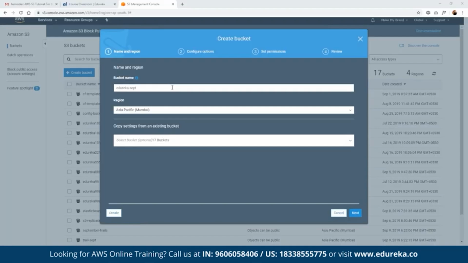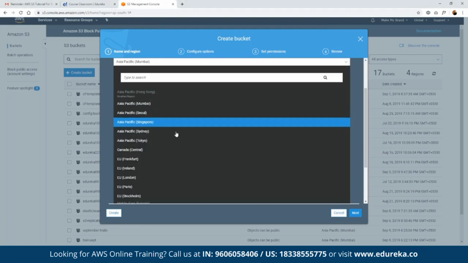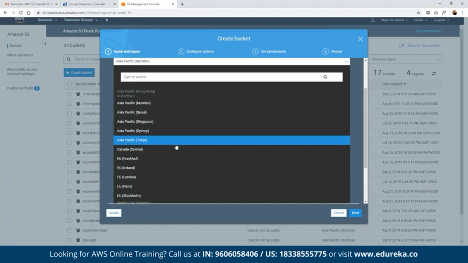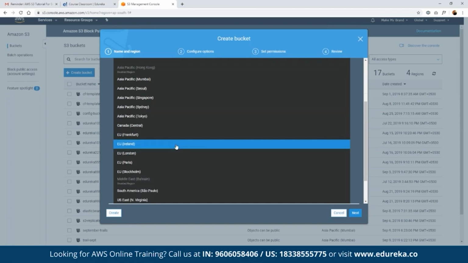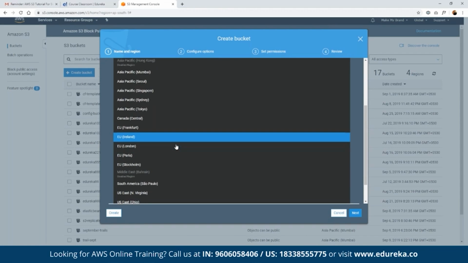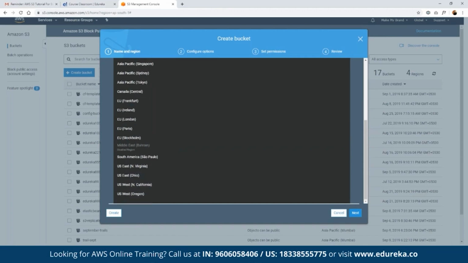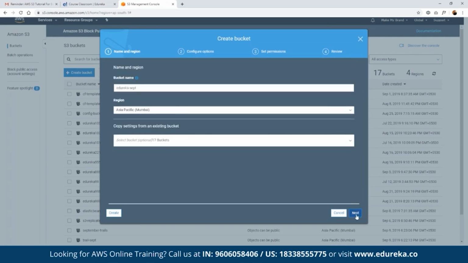All right, so now let's go on with our hands-on creation of a bucket. First of all, we go to the S3 service in our AWS console. Then we click on create bucket, define the bucket name, and choose the region in which we want to deploy the bucket. Here we can choose from Mumbai, Ireland, London, and so on. AWS has 21 regions deployed globally to choose from. For example, if we want to deploy this bucket in the Mumbai region, we can choose Mumbai. Next, we can click on next.